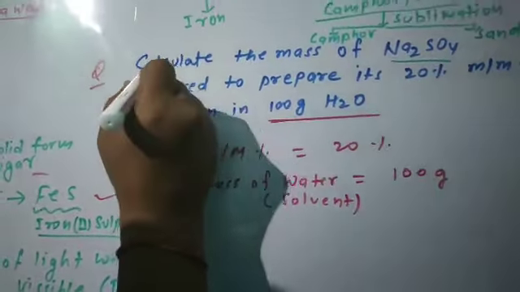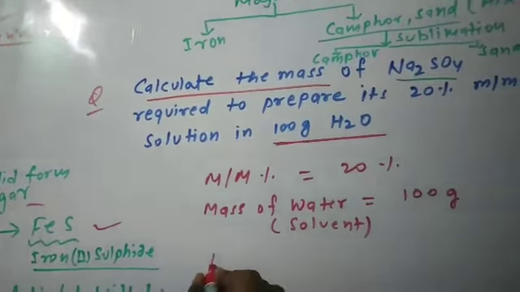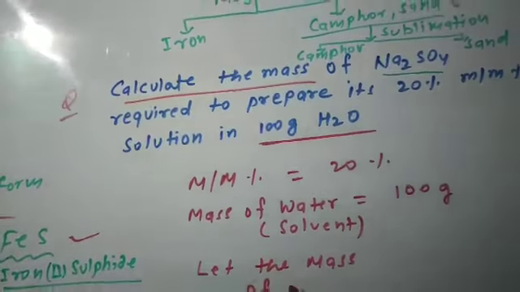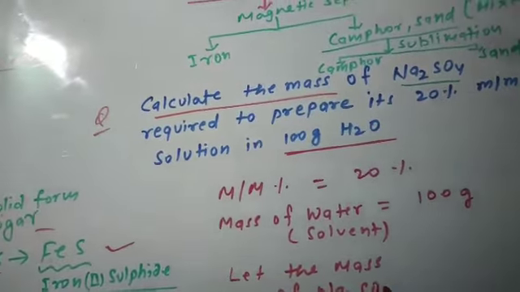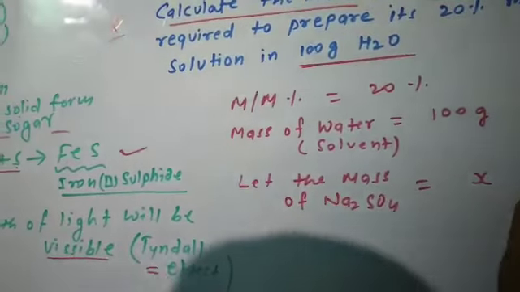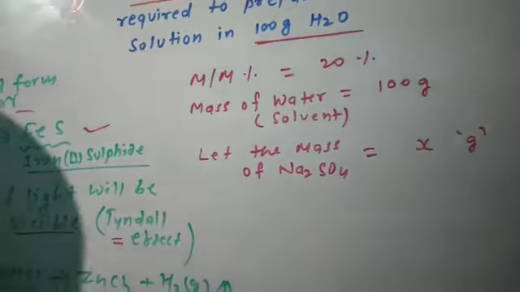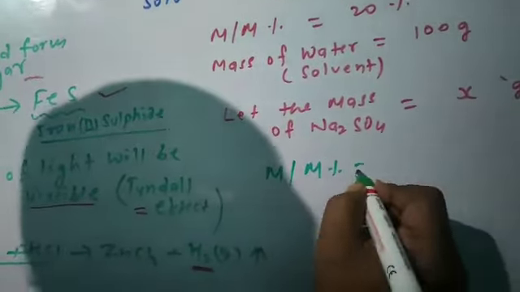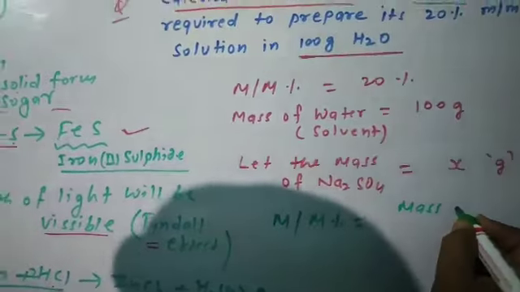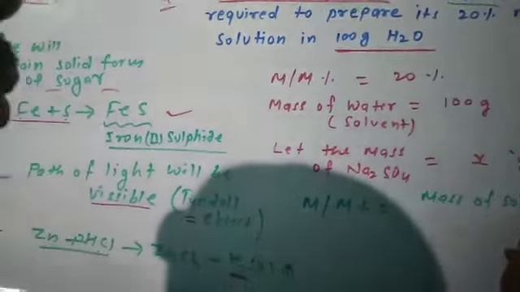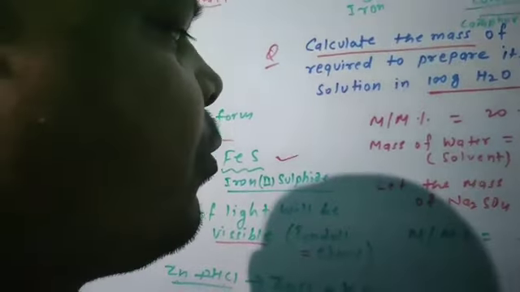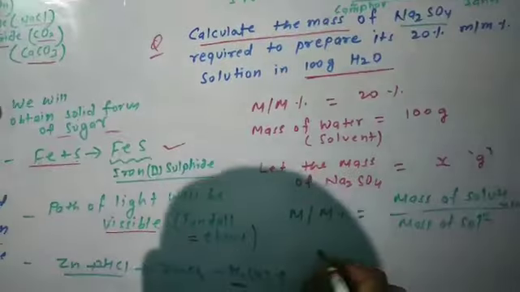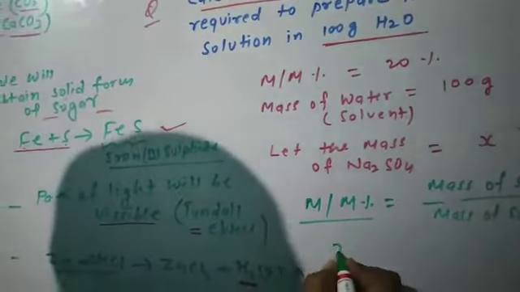Now we have to calculate the mass of Na2SO4. So let the mass of Na2SO4 be x units, that is x gram. Again, mass by mass percent is equal to mass of solute upon mass of solution into 100. Mass by mass percent is given, 20.